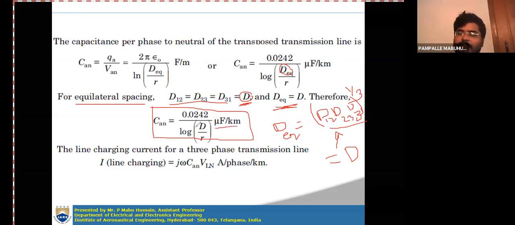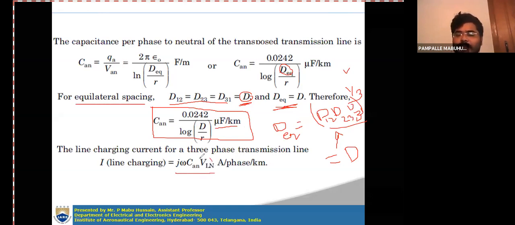Equilateral spacing was already explained in the previous lecture, but from this equation also you can write the final equation for equilateral spacing. After finding the capacitance, the line charging current can be represented with the same formula, j omega CAN VLN.